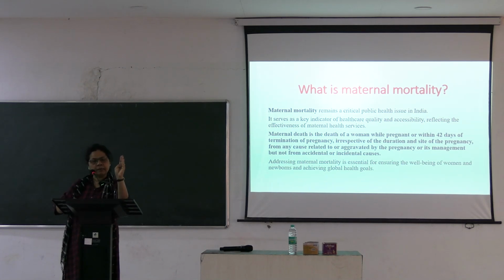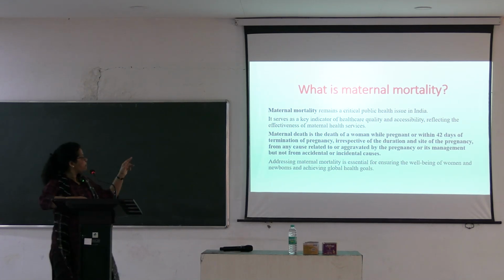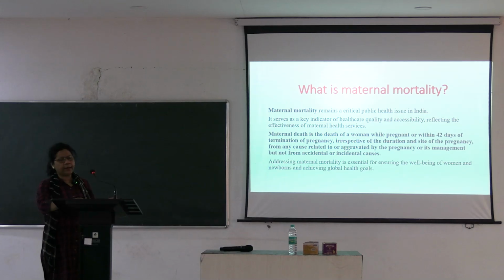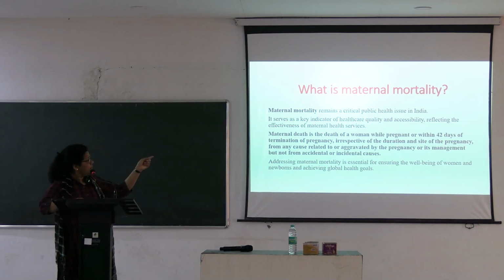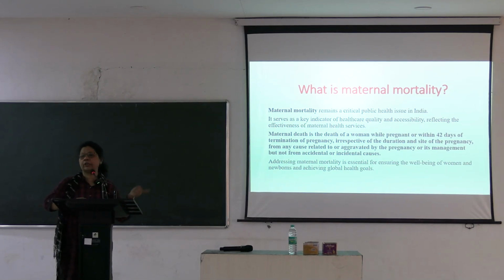So it is death of a woman while pregnant, during pregnancy, irrespective of site and duration, or within 42 days of termination, that is 6 weeks after delivery also. In the postpartum period, that is also included.